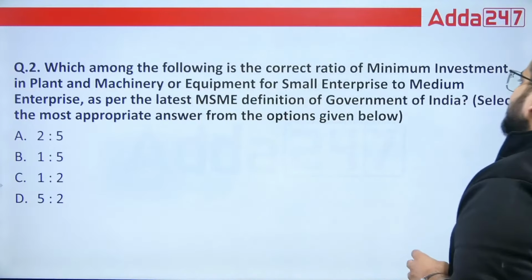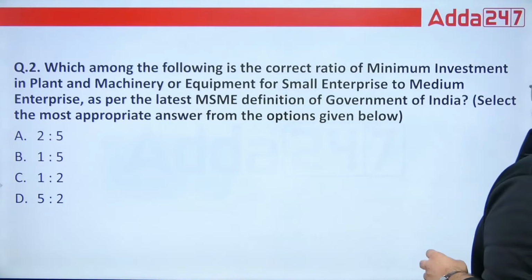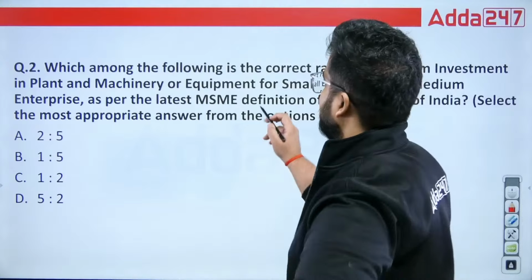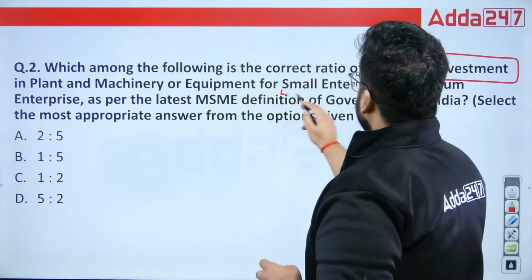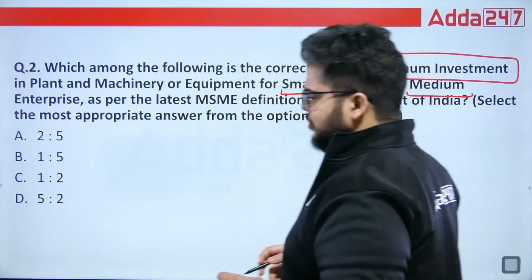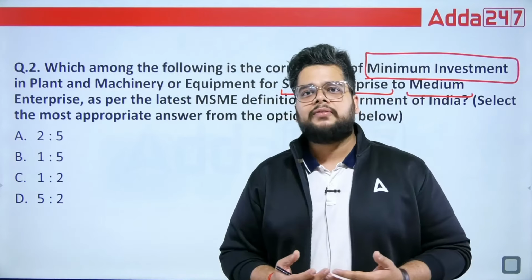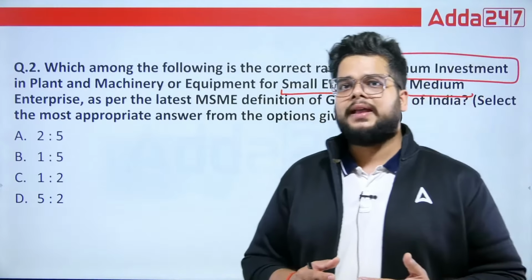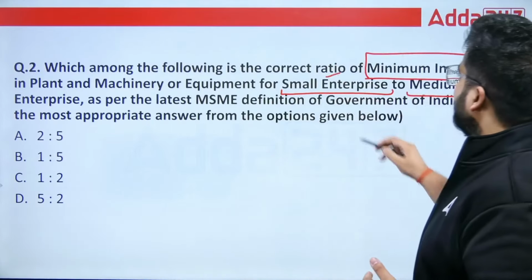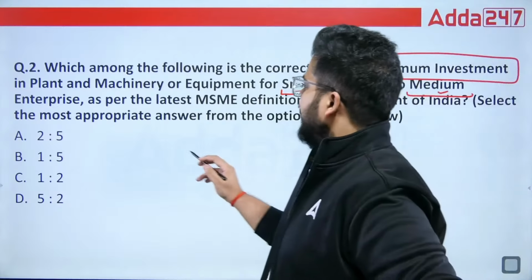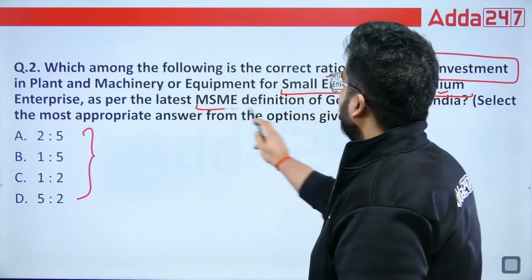So which among the following is correct? Ratio of minimum investment in plant and machinery or equipment for small enterprises to medium enterprises. When we talk about the minimum investment in case of small enterprise and medium enterprise, as you know, MSME has two criteria. You can define a particular enterprise as medium, small or micro based on the investment limit as well as the turnover limit. If you know the investment limit for small and medium enterprise, then you can directly answer this question. So what will be the right answer as per the latest MSME definition?